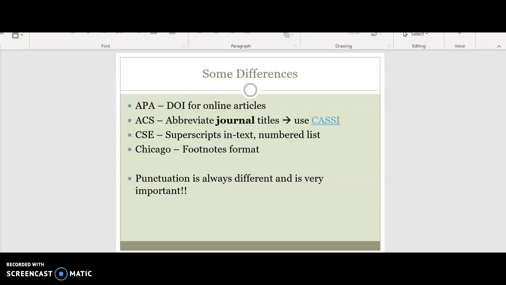Punctuation is always different and is very important. ACS also uses superscripts and numbers the reference list. There are many other differences, so see the manuals, guides, and examples for specifics.